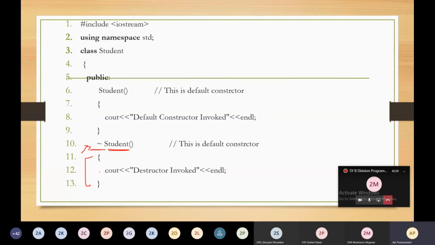For the time being, I am going to write one statement which will help us know whether this destructor is invoked or not. So, destructor invoked. The function of the destructor is to deallocate the memory allocated by the constructor. When will it deallocate the memory? When your object goes out of scope, at that time this destructor gets invoked and it will deallocate the memory.